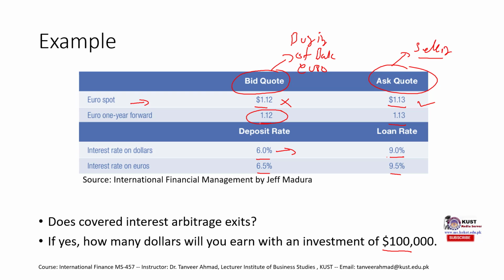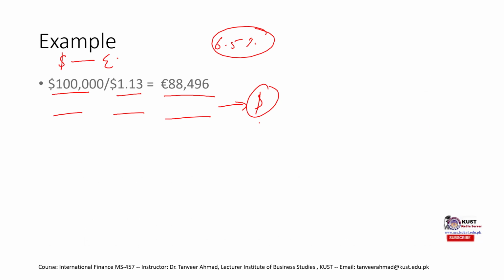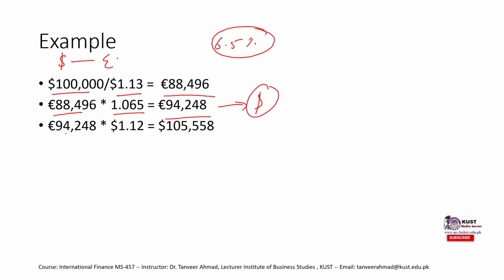So the bank would buy euros from us at this rate. This would become our selling price of euro. So if we want to convert these euros back into dollars, then we would have to use this rate, and we get 1,05,558 dollars.